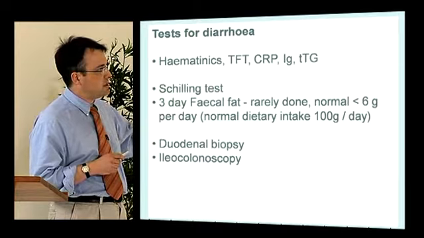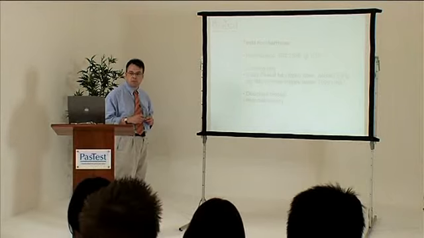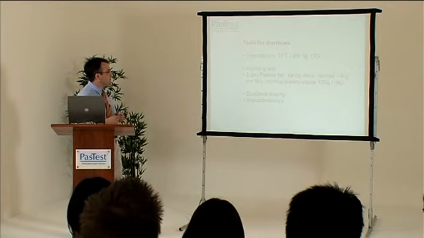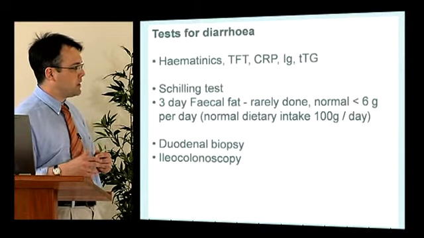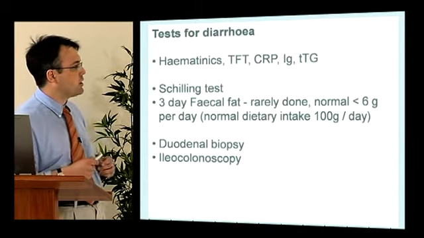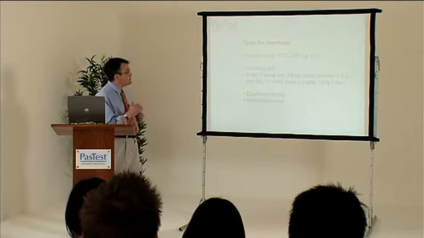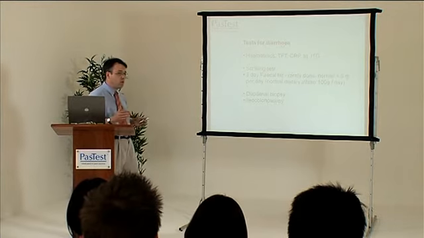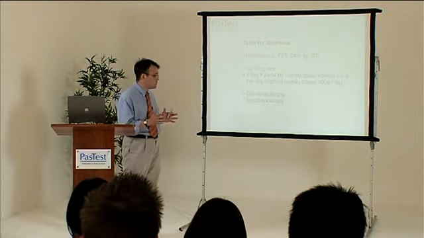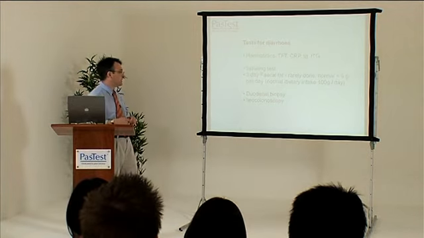Guidelines from the BSG suggest that measuring TFTs isn't necessary, but most gastroenterologists do. The Schilling test, looking at B12 malabsorption and causes of B12 deficiency, is very rarely done now, even by haematologists. And fecal fats are very rarely done these days, again, because it's unpleasant. You have to store and make a complete collection of your stools for 3 days. It's unpleasant for the lab, and most patients don't comply with it.